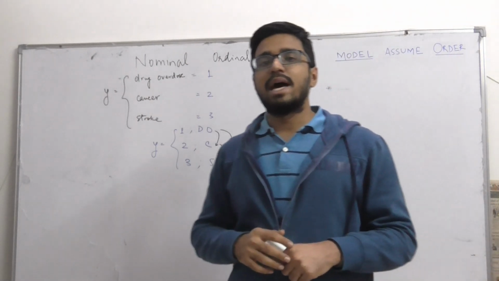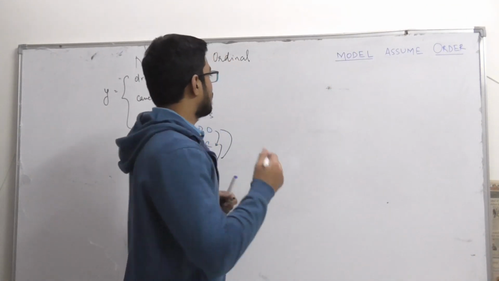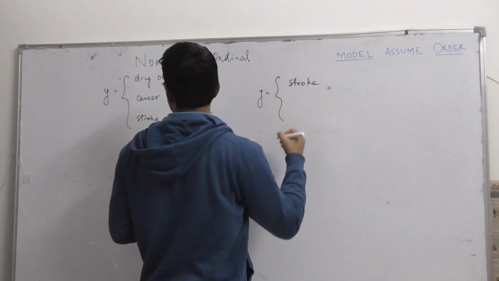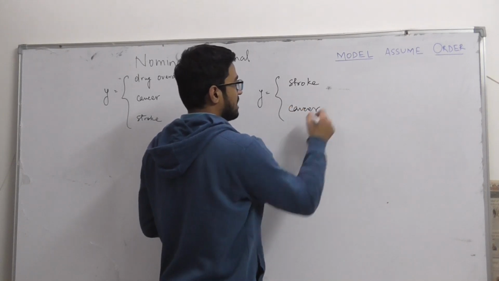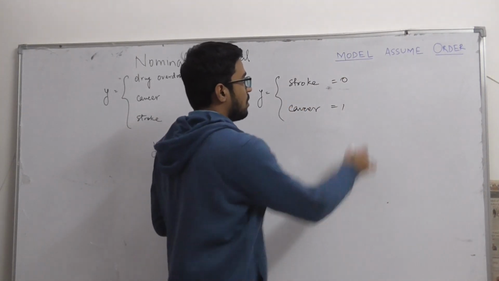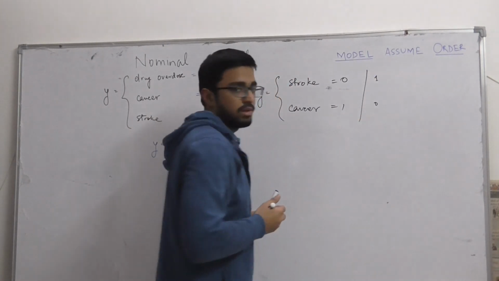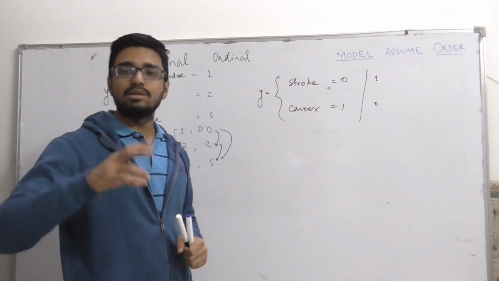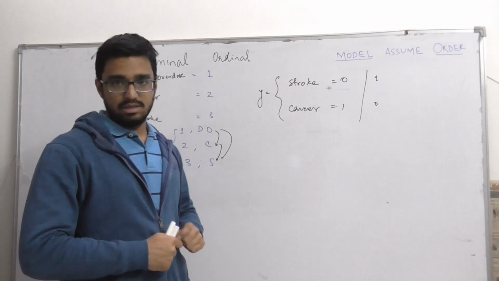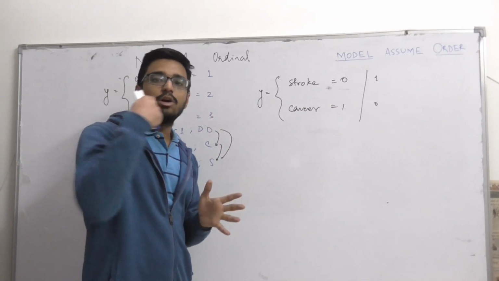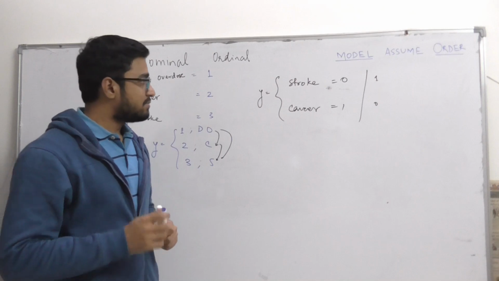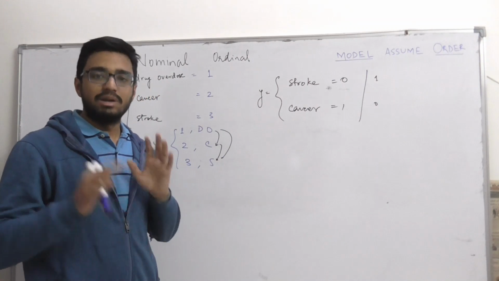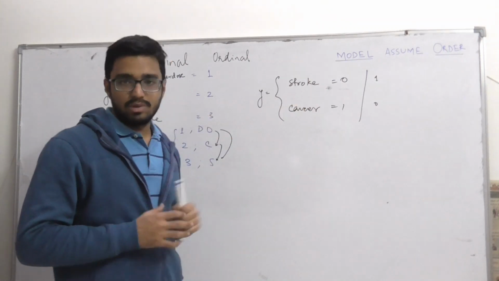But now let us see what happens in a binary classification. Suppose that we have only two classes, that is stroke and let us say cancer. So we'll take this as 0, this as 1, or this as 1, this as 0. In both the cases, linear regression will try to predict similar things. Hence, for only binary cases, we can say that linear regression is somewhat capable of doing classification. And the linear regression would be predicting between values 0 to 1, and beyond 0 and beyond 1 also.